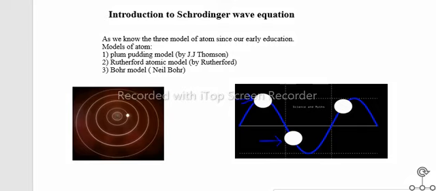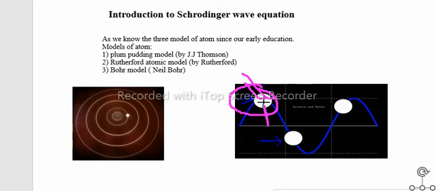What are they? First of all, we cannot tell the exact position of the electron in wave nature. So consider this is a wave of electron. What is the position of the electron in this wave? We are not able to identify the fixed position of the electron, because if we say the electron is present in the upper side of the wavelength, which I have drawn here, the question will arise, is it the complete wave?